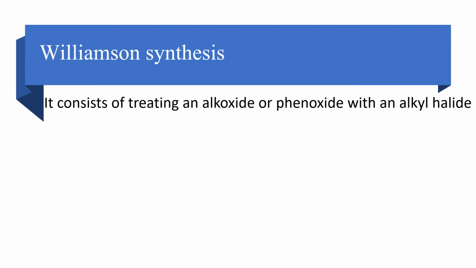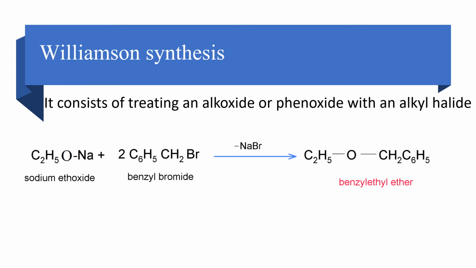And another one is Williamson synthesis. This reaction consists of treating an alkoxide or phenoxide with an alkyl halide. Here it is sodium ethoxide. When it is treated with an alkyl halide, that is benzyl bromide, one molecule of sodium bromide is lost, and the corresponding benzyl ethyl ether is formed as the product. So this type of reaction is known as Williamson synthesis.